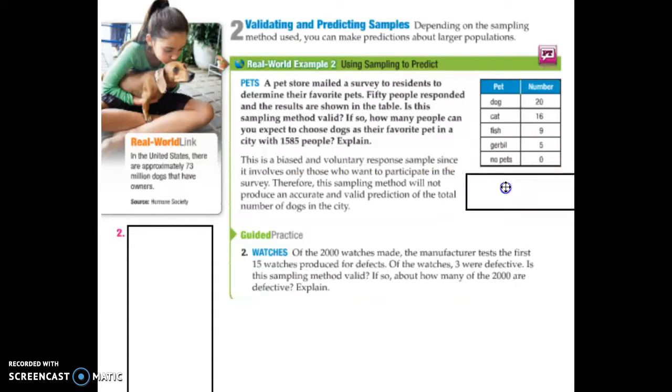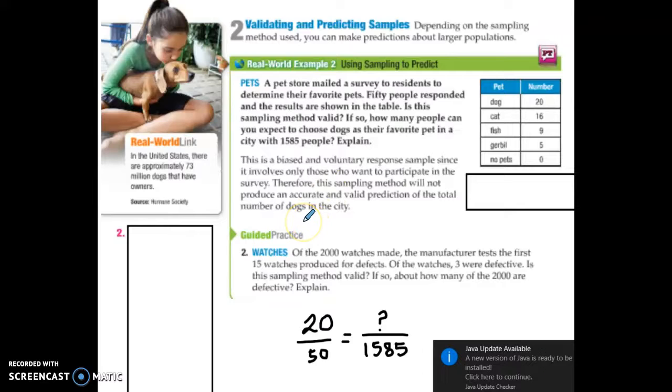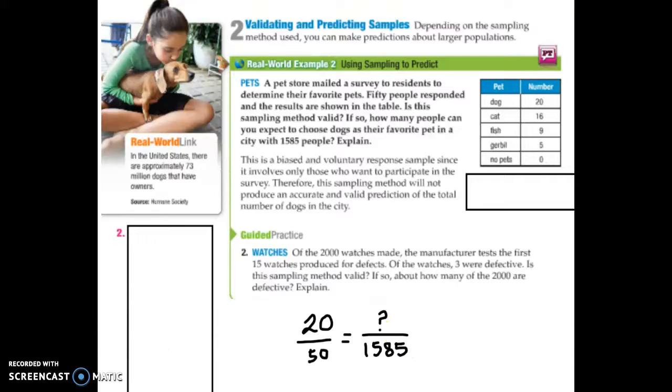So it's not going to make an accurate prediction, but hypothetically, if it's biased, you don't have to do this. But if I wanted to make a prediction, there's 20 people that chose dogs out of 50. So 20 out of 50, and I want to know how many that would be out of 1,585. Well, we just did these last chapter also. We want to solve for that. We're going to cross multiply and divide to find how many. We don't need to do that though because it's biased. If the information is biased, we don't want to know it. We don't care if it's unbiased and it's going to be helpful.